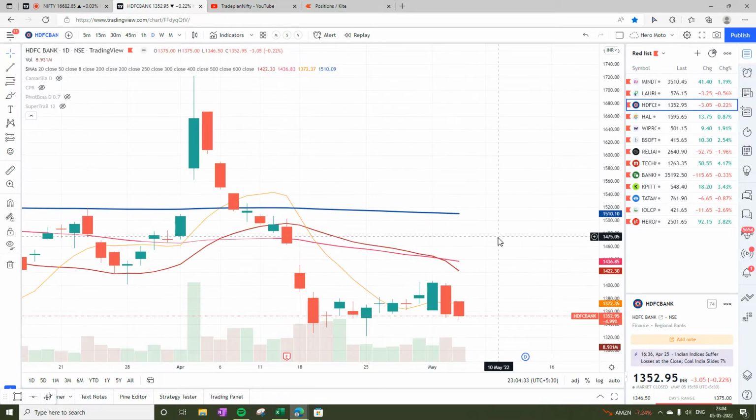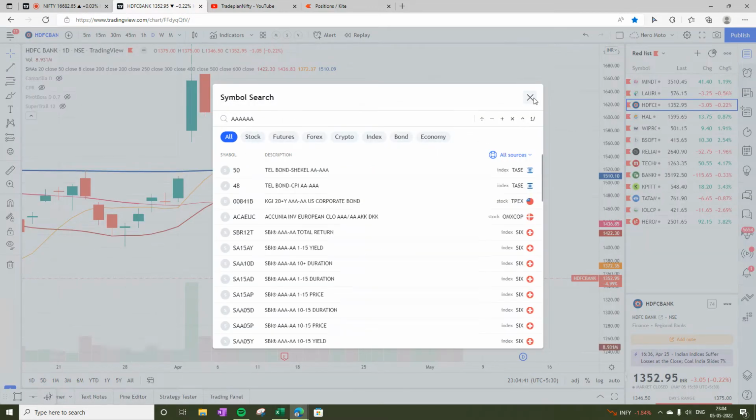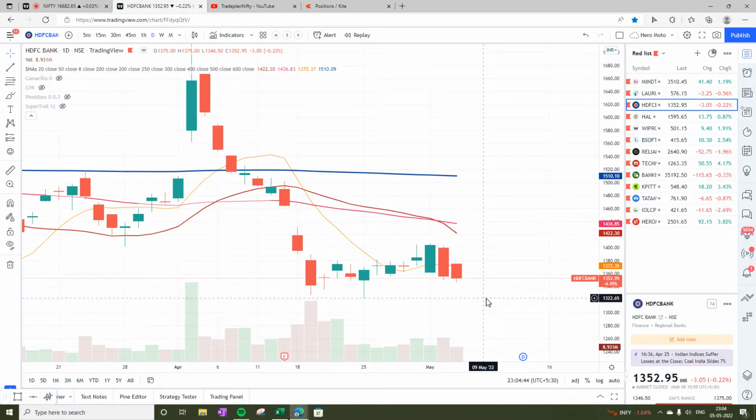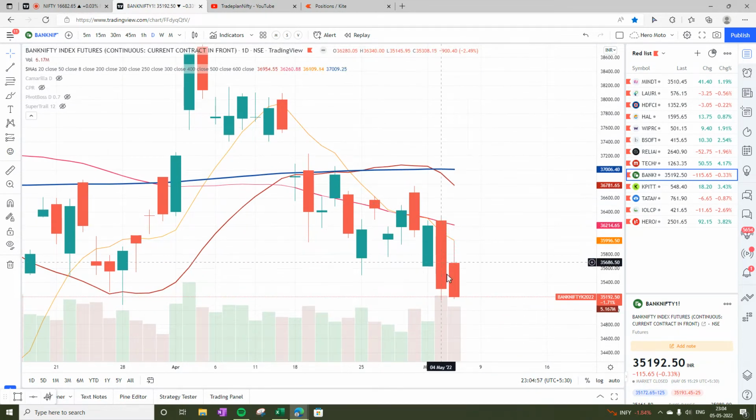Now when we look into HDFC Bank, HDFC Bank has corrected almost, now at 1352, and closed below all the moving averages. So HDFC Bank is also not looking very good. And Bank Nifty has continued its downward direction and has closed below all the moving averages, now at 35,192. So Bank Nifty is also not looking very good. So all the global indicators as well as local indicators are not showing a good sign.